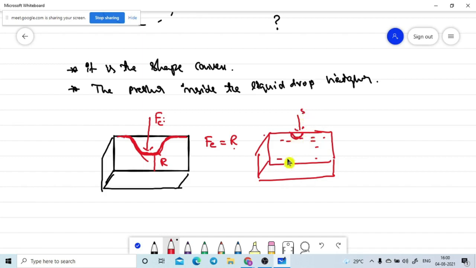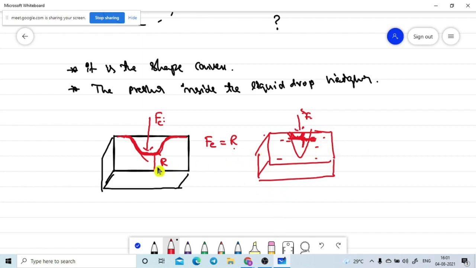So what does that mean? The applied force balances the reaction force generated by the sponge at this point. Otherwise, if the force is not balanced, meaning it is larger, it will go further down. Yes, sir. What does that mean? So please don't get confused here.